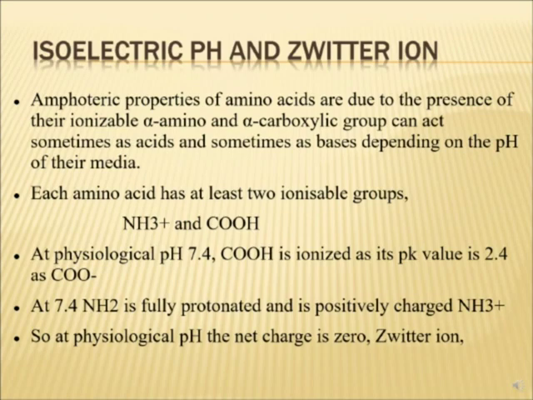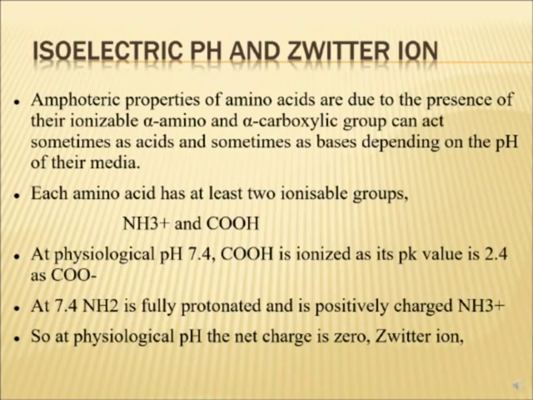At physiological pH, that is 7.4, COOH is ionized as its pK value is 2.4, and it will exist as COO minus. So it will be negatively charged and carry one negative charge.